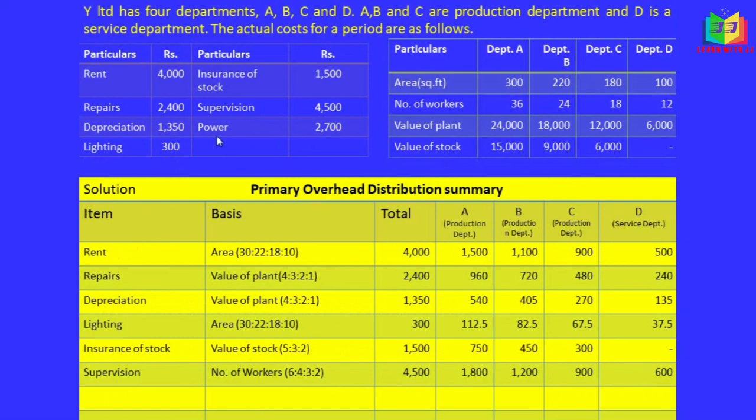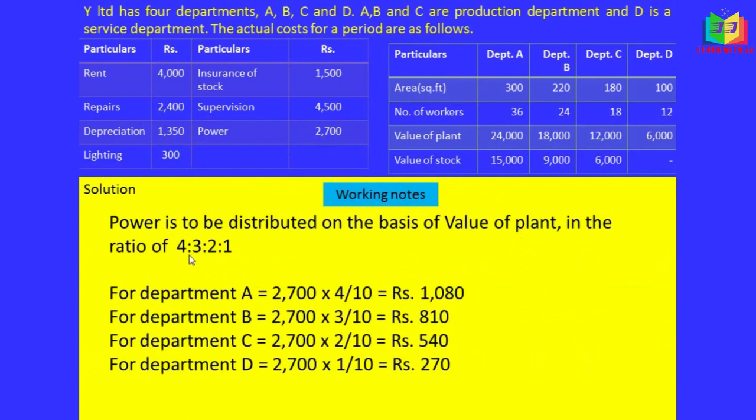The last one, power. Normally power is based on the horsepower. But in this problem, horsepower is not mentioned, so we can take the value of plant here. Based on the value of plant, this power is to be distributed. See, 4 is to 3 is to 2 is to 1: 2,700 into 4 by 10, 2,700 into 3 by 10, 2,700 into 2 by 10, 2,700 into 1 by 10.